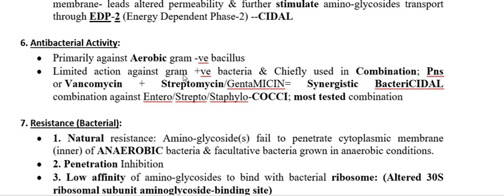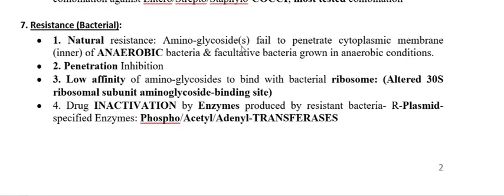So this is all about the antibacterial activity. Now we have to switch to another point, the resistance: how this group of bacteria is going to develop resistance against the aminoglycoside. Similar to other antibiotics, they inhibit the penetration of the aminoglycoside. If the drug is not penetrated and does not reach the cytoplasm, how is the drug going to kill the bacteria? So resistant bacteria inhibit the penetration of the aminoglycoside.